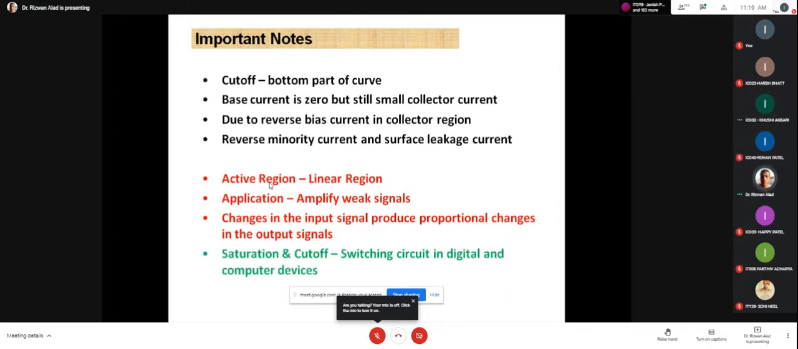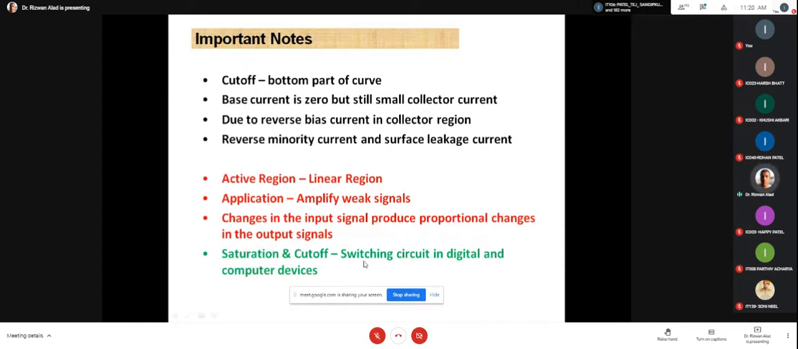Yes, sir. Okay, good. Now the other regions are saturation and cutoff. Please remember, in the case of saturation, the transistor is on. In the case of cutoff, the transistor is off. And in saturation, what is the difference? As I told you, in saturation the transistor is on, but the operating region is linear or non-linear? Non-linear. Okay, the operating region is non-linear. Please remember that's why we can't use saturation in the amplifier.